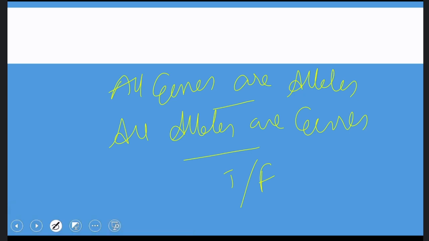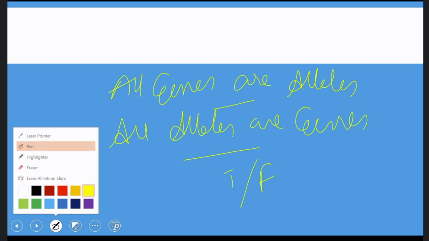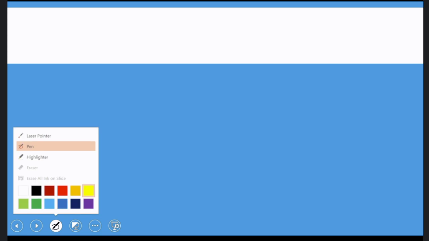Okay, let me explain. I am saying two statements: all genes are alleles and all alleles are genes. I'll represent this here. So this is a first pair of chromosomes. I am not going to answer, you are going to answer. There is a pair of genes for stem length, capital T, small t. So capital T and small t, are they alleles or genes? Alleles or genes or both?